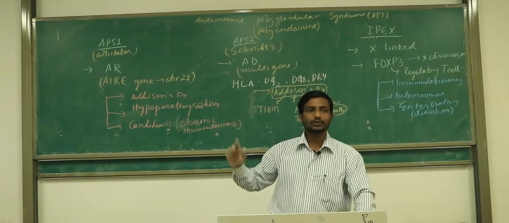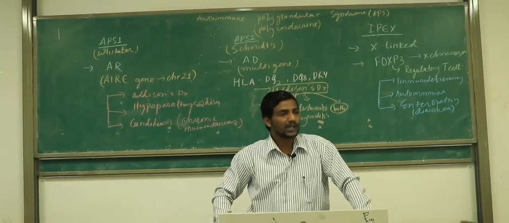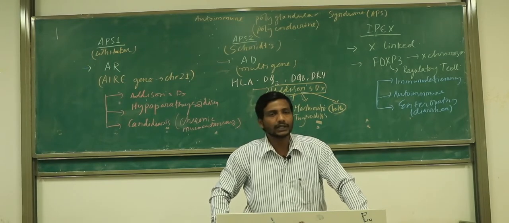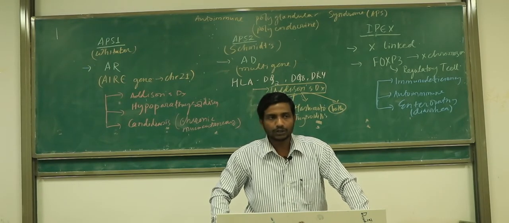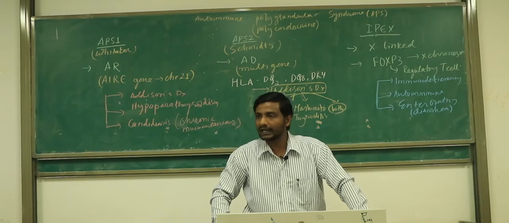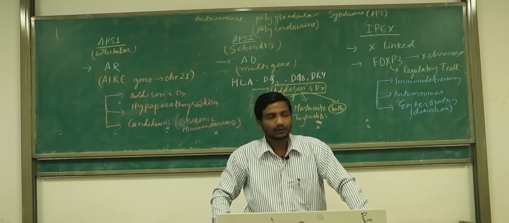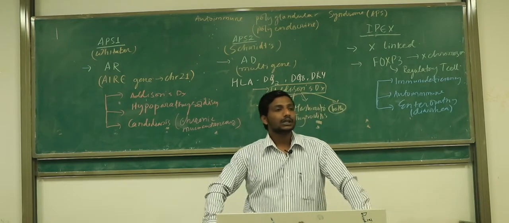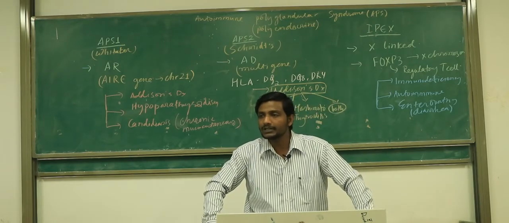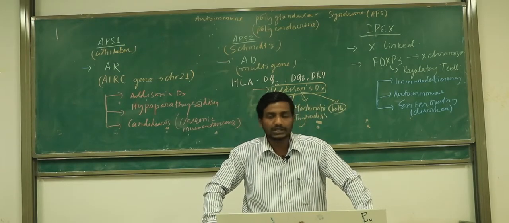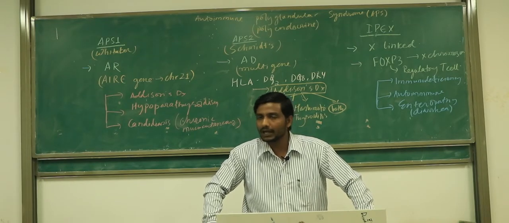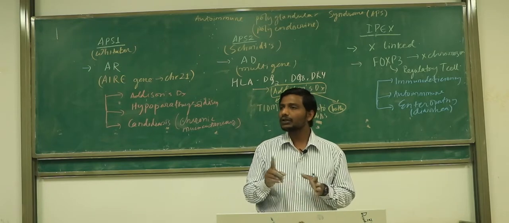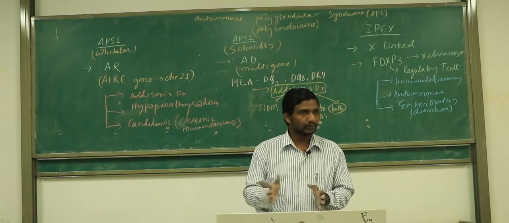Tell me about the genetics. What is the inheritance pattern of the APS type 1? It is autosomal recessive. And which gene is affected? Autoimmune regulatory gene. We call it AIRE. Which chromosome is it present in? Chromosome 21, right? And tell me about the association in the APS type 2. What is the pattern of inheritance? Autosomal dominant. And which gene is affected? Many genes. And which HLA association here? DQ2, DQ8 and DR4, right?